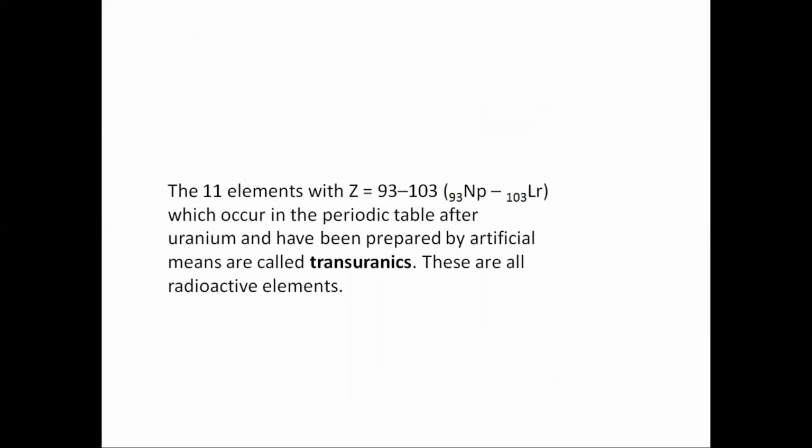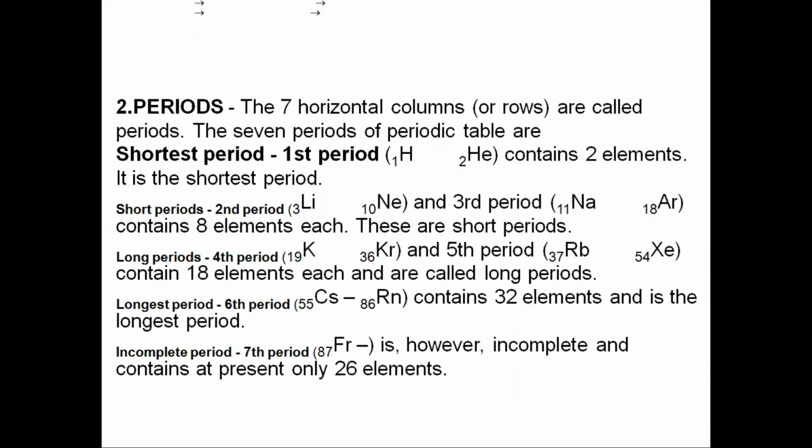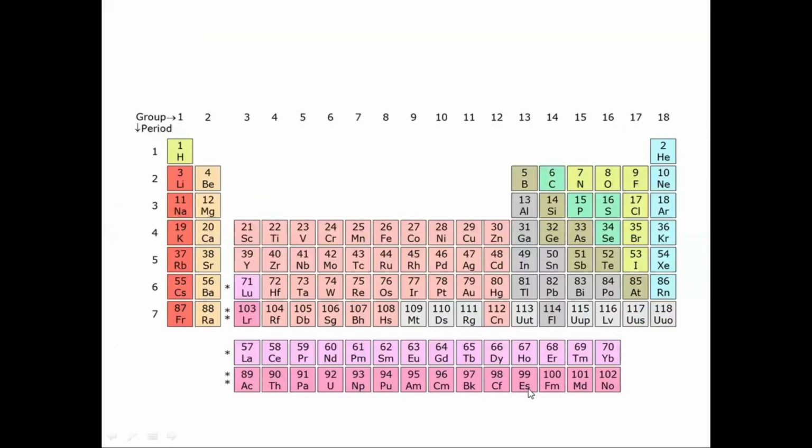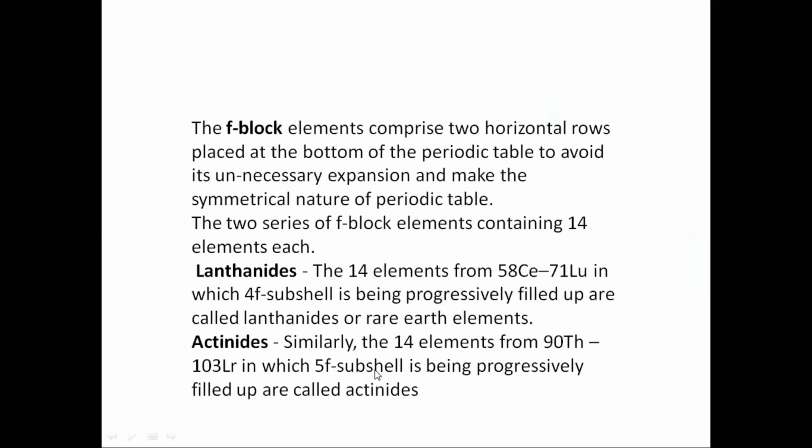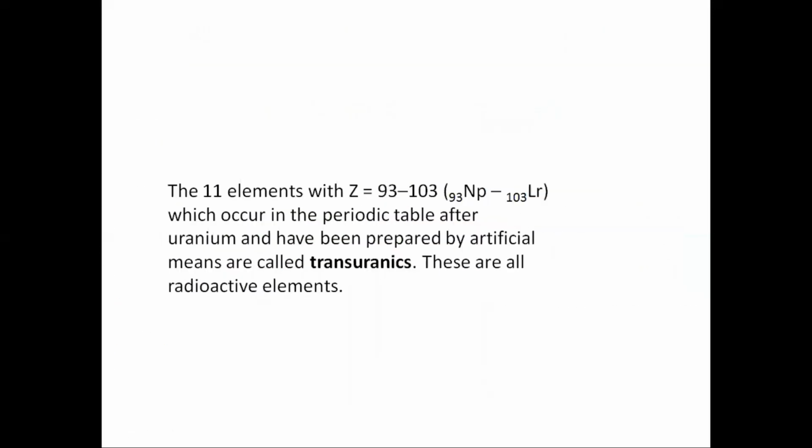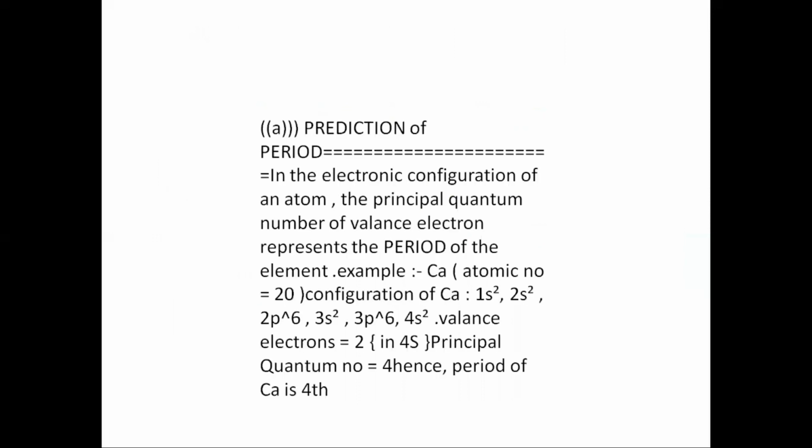Next, one more point which you have to remember is the elements after uranium in the actinide series. They are called transuranium elements, and all of them are radioactive elements, from neptunium to lawrencium.